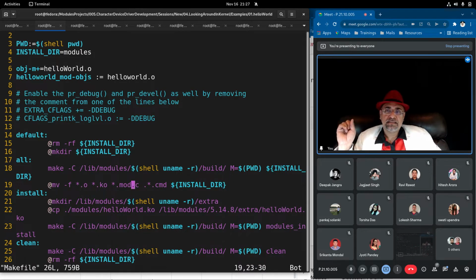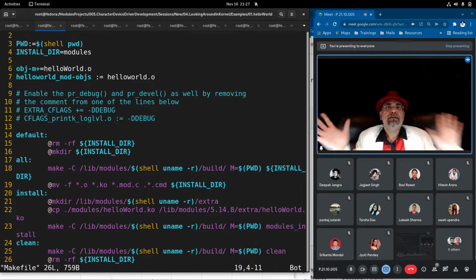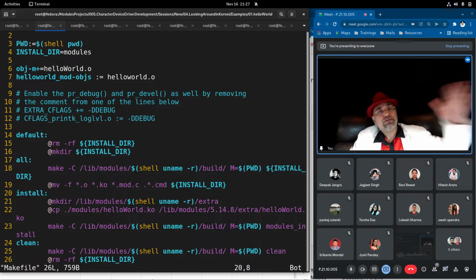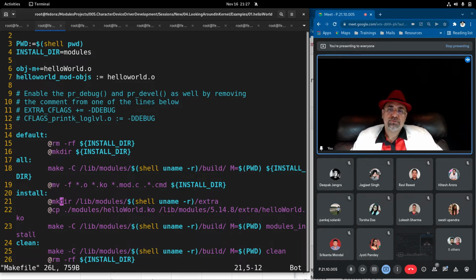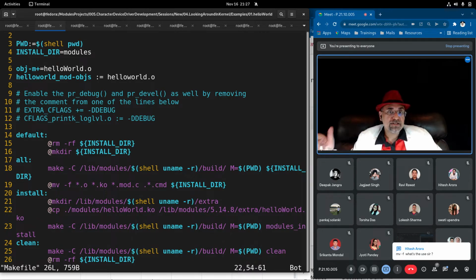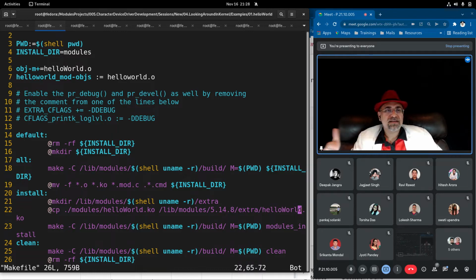and other than that it'll find all the star.o files, .ko files, the mod.c files, and .cmd files, which will be put into the install directory. After that, later on we'll learn how the driver is built now, built and kept in the modules directory. Then we have to install this driver inside the kernel. So for that we will be using this. That will be the next part, where we'll keep all the files in the directory. Modules hello_world.ko will have to be copied in lib/modules/kernel version/extra. Hello_world.ko extra is the file name I have given.